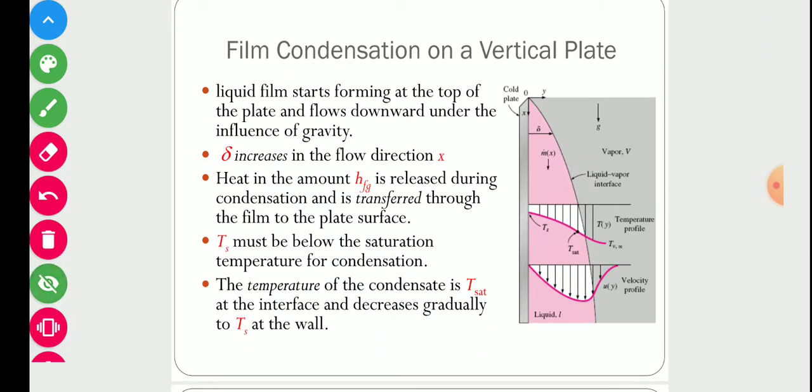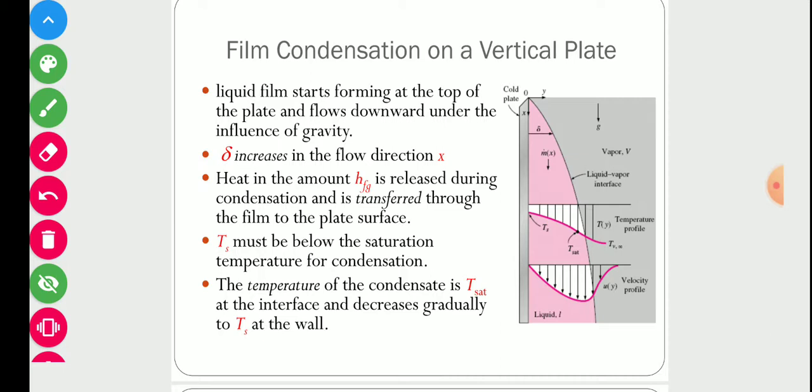Now we will take different examples of film condensation, like film condensation on a vertical plate. After that, we will discuss some other examples like film condensation on an inclined plane, on a horizontal plate, and so forth. So we are starting with film condensation on a vertical plate. The liquid film starts forming at the top of the plate and flows downward under the influence of gravity.